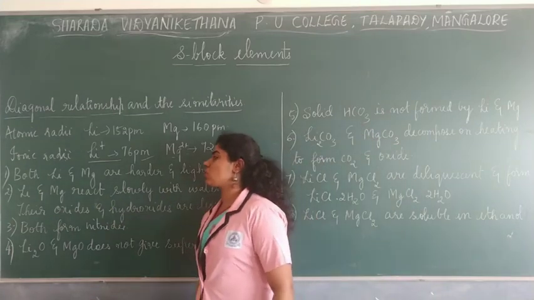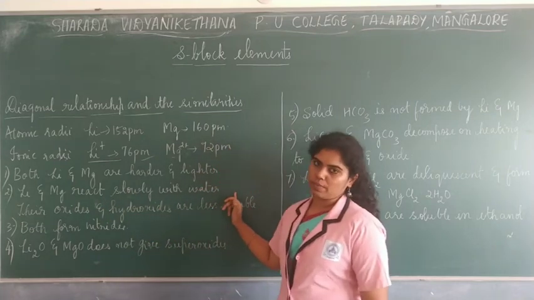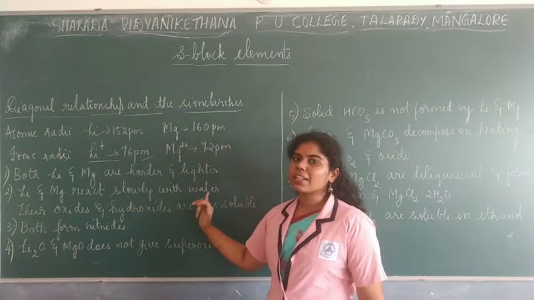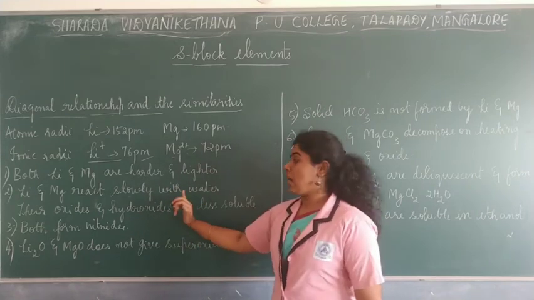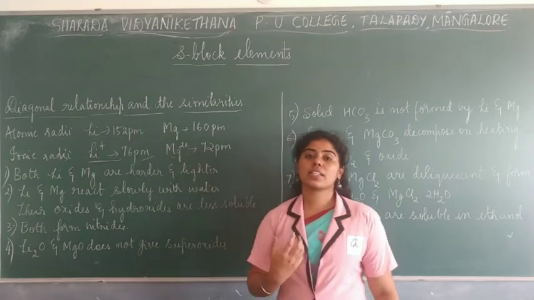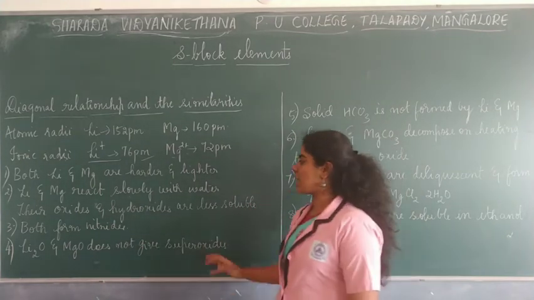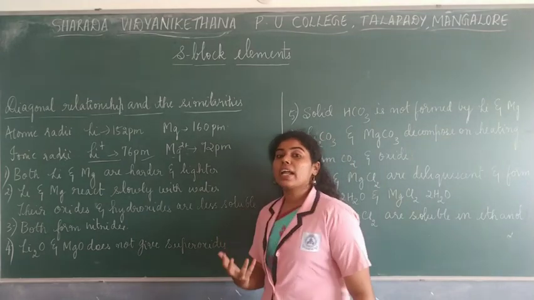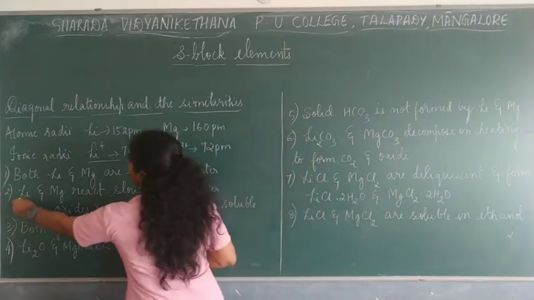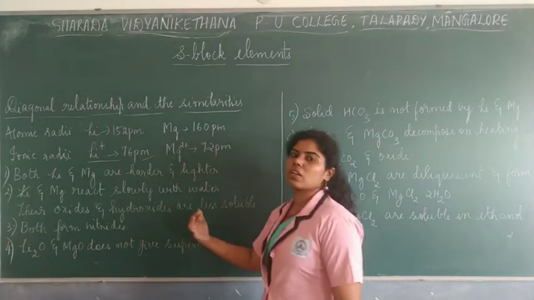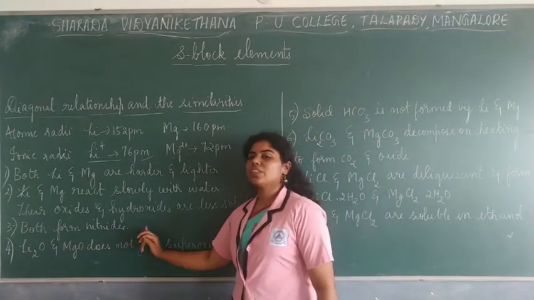In the same way, if you look at the second point, lithium and magnesium react slowly with water. They both had that property. Their oxides or hydroxides are not exactly soluble in water. They are sparingly soluble, which means they do not get dissolved that easily in water. That is one of the similarities seen between lithium and magnesium. And both form nitrides.